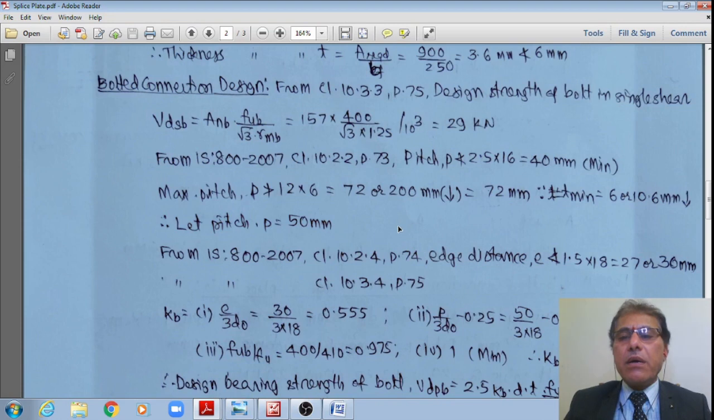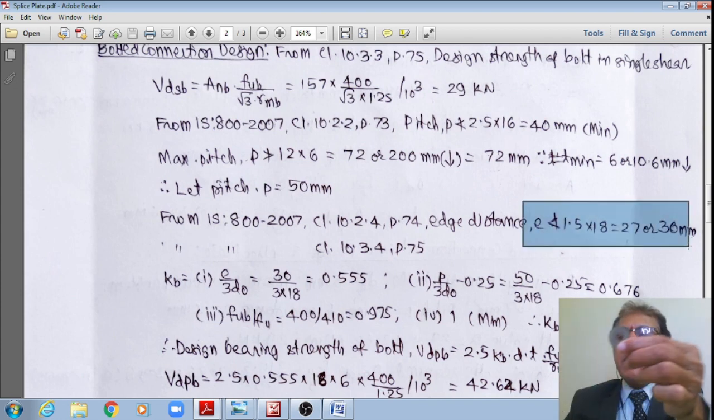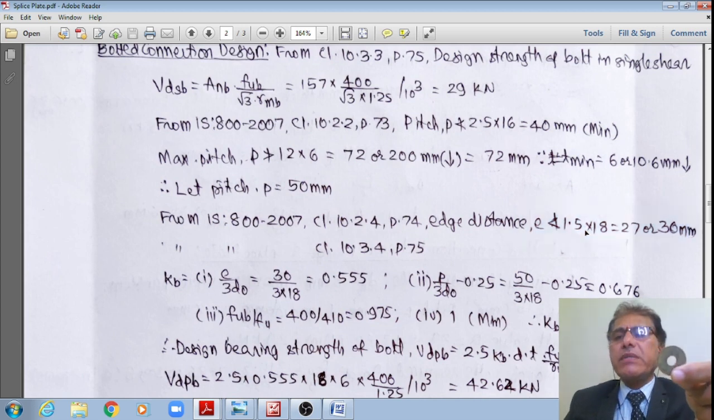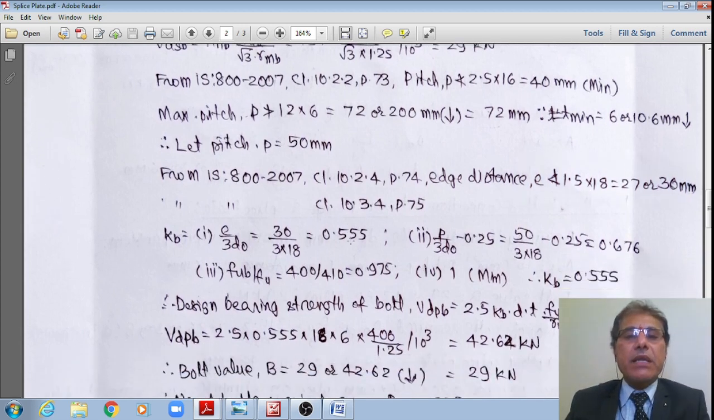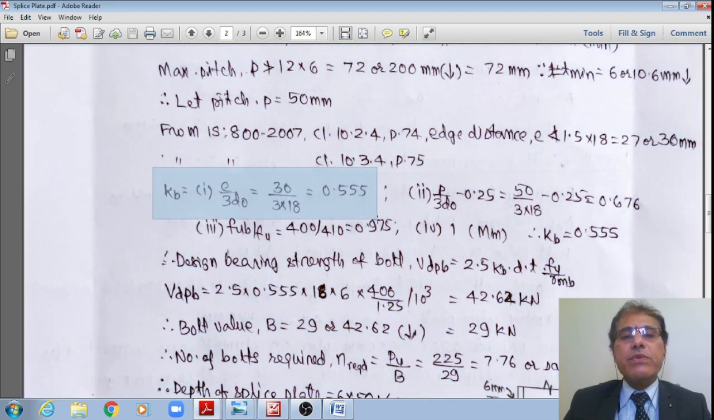And coming to the top, this edge distance should not be less than 1.5 times the diameter of the hole, which is 18 mm. Therefore, it works out to say 27 or say 30 mm. Even just now we have seen that KB is the least of the four, right? The first is e divided by 3 d naught, which upon substitution, 30 divided by 3 multiplied by 18, works out to say 0.55.